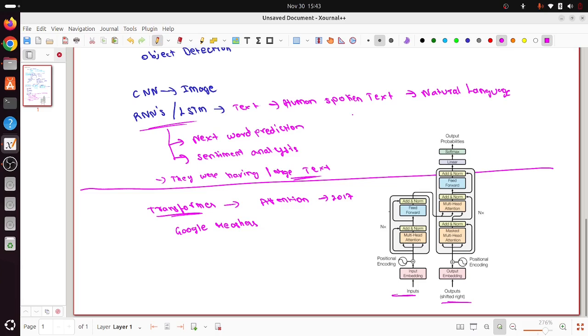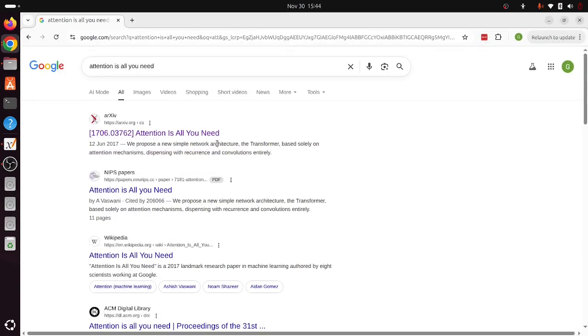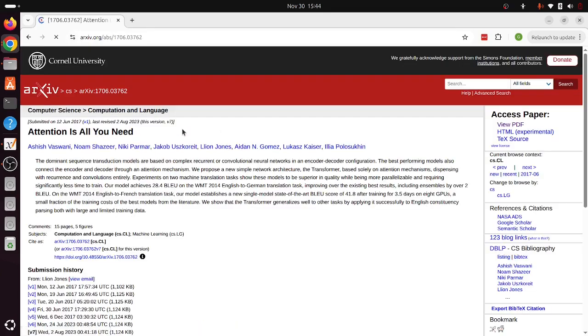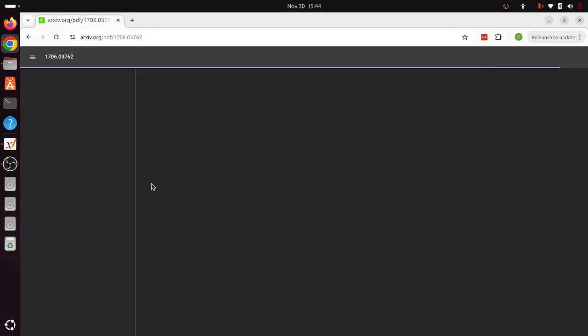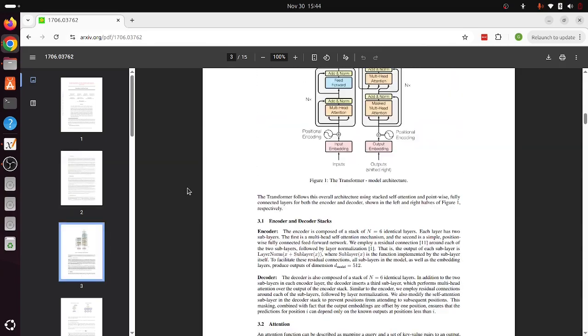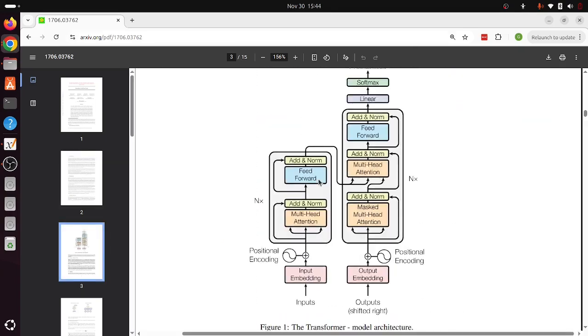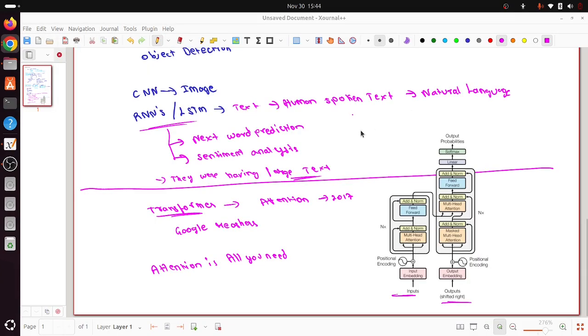This transformer architecture was released in a research paper called Attention Is All You Need. If you search for Attention Is All You Need on Google, this is the first link you get, where you will find the research paper. If you're interested, you can go through it, where they introduced transformers and how transformers work in the back end. So this was the starting point of the generative AI era.